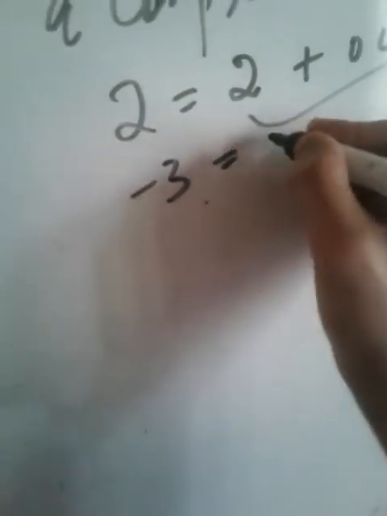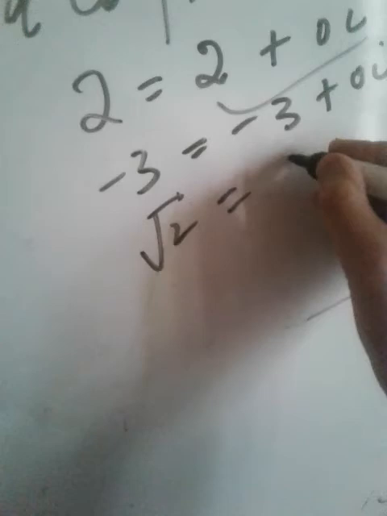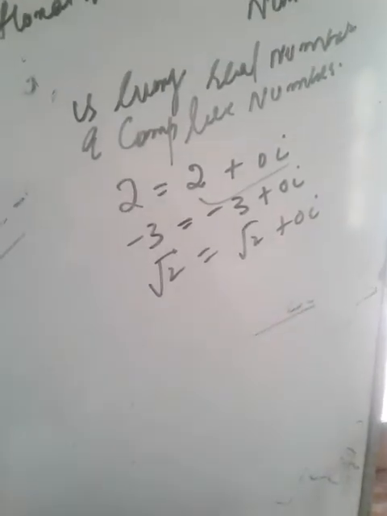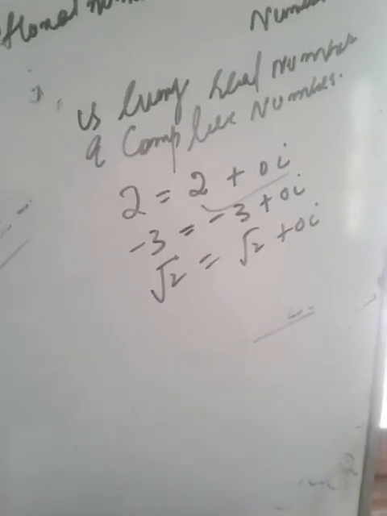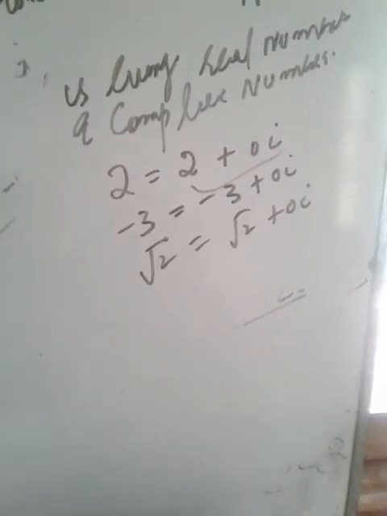Minus 3 is also a complex number, minus 3 plus 0i. Root 2 is also a complex number, root 2 plus 0i. So we conclude that every real number is a complex number.